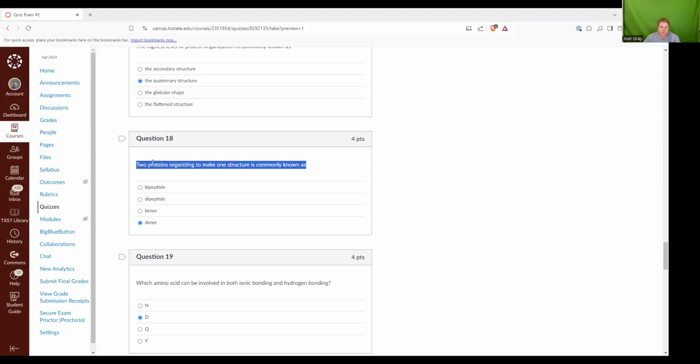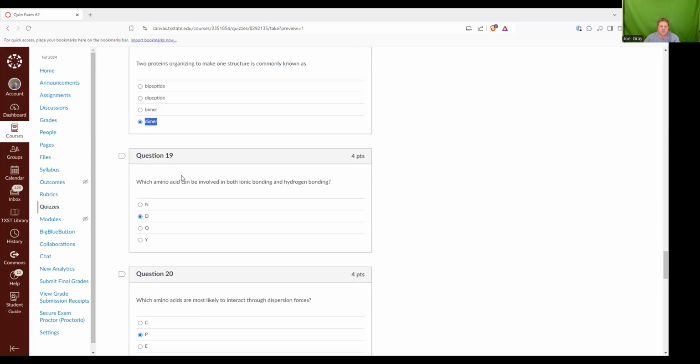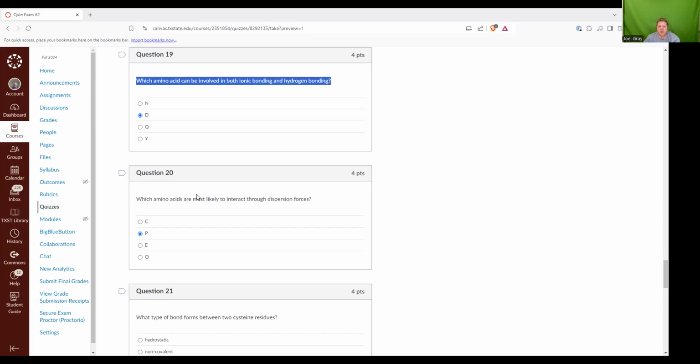Question 18. Two proteins organizing to make one structure is commonly known as a dimer. Which amino acid can be involved in both ionic and hydrogen bonding? This is a question where you'll see on the key that Y is marked correct, but if you marked D, you also received credit for that. I elected to accept both D and Y because both of them are technically correct. D is the one that we talked about in class, but Y is also correct, so I'm awarding credit for that.